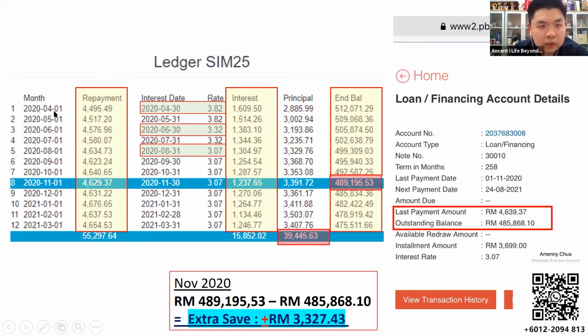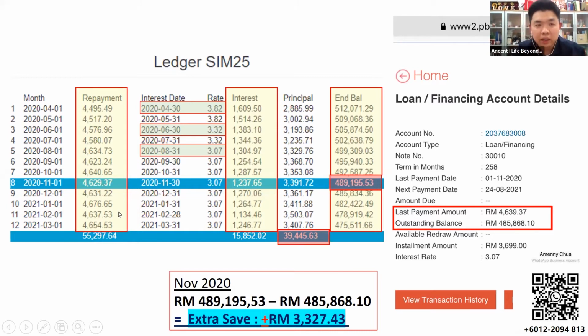This customer started using it in April, until November. In November, she compared it with her existing bank account. On her bank's online account, she checked the outstanding balance was 485, and through our system it was 489. The difference is around 3,000 something, a variance of 1%.